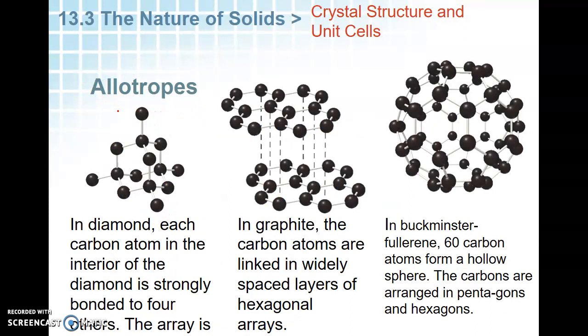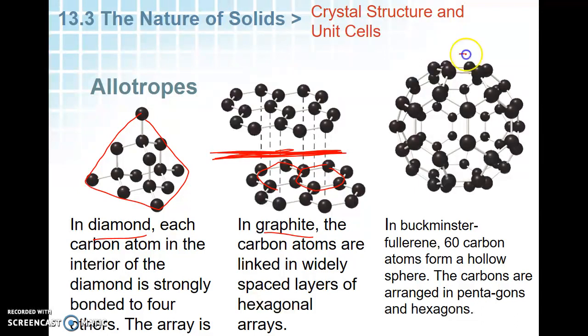So here's a diamond. Each carbon is strongly bonded to 4 others. This is a very compact structure, and they're really tight together, and that's why diamonds are so hard. In graphite, the atoms are in hexagons connected to each other, but they're spaced apart, and this opening allows graphite to have some of that dust that comes off. Graphite spray is used as a lubricant. But graphite is all pure carbon. It's just formed differently. So the same carbon that makes up graphite makes up diamonds.